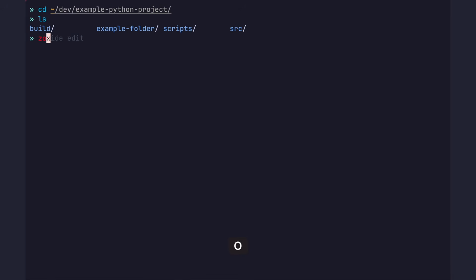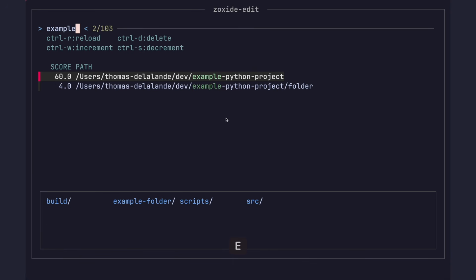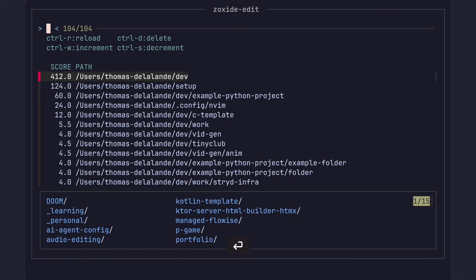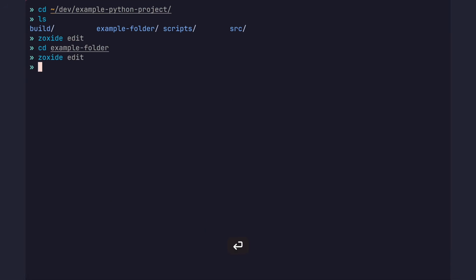The first one we have to talk about is Zoxide, which markets itself as a smarter CD command. It basically just keeps a cache of the folders you visit frequently. It's nice sometimes since you can CD into something using just part of the path instead of the whole thing, but I don't really care about Zoxide that much. I do care about maintaining the cache so that I can use it in other programs though.